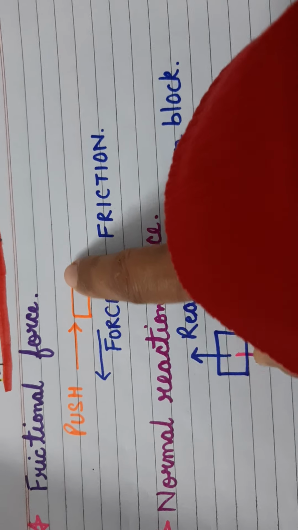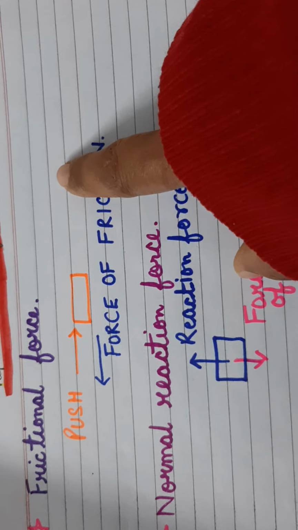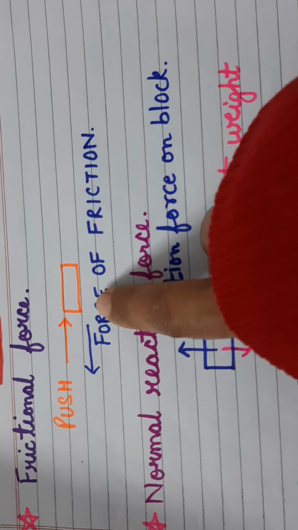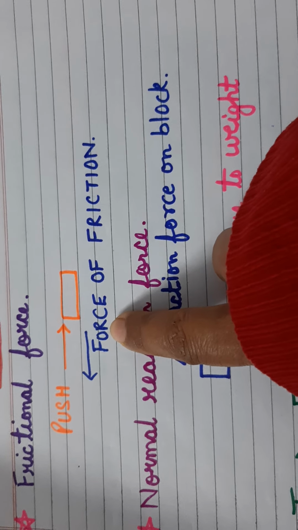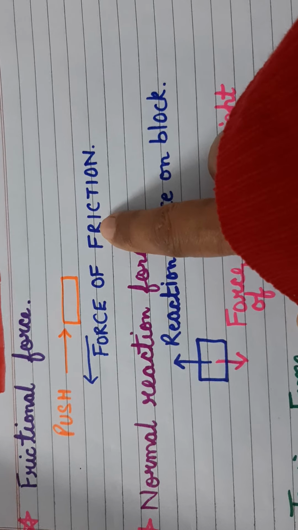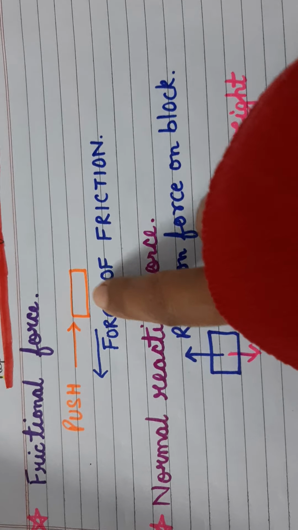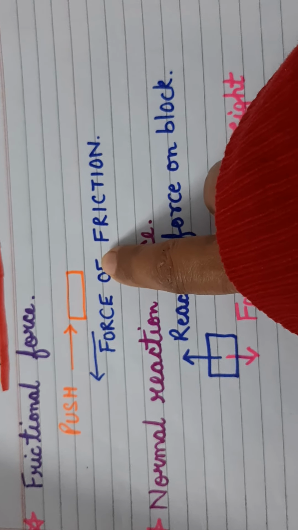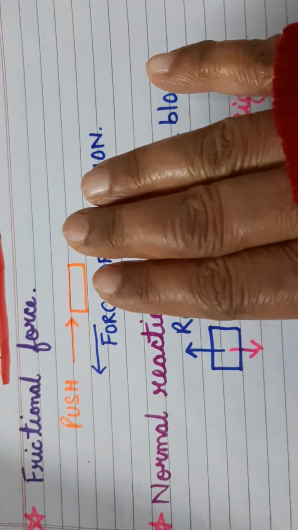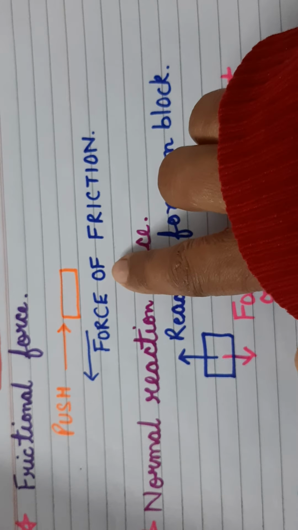When you push a particular object, it is moving in one direction, but opposite to that force there is another force which comes into play, and that is known as the force of friction. So basically, force of friction exists when the object touches the surface. That is why it is a contact force.